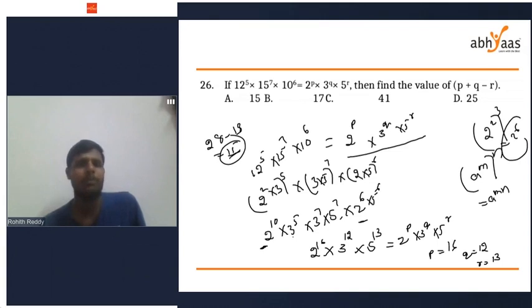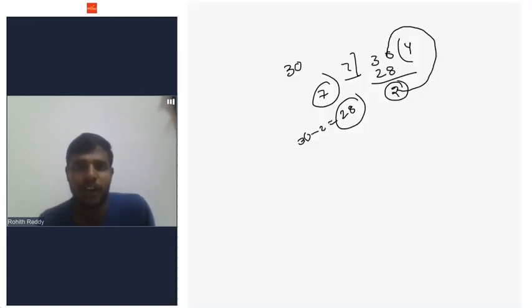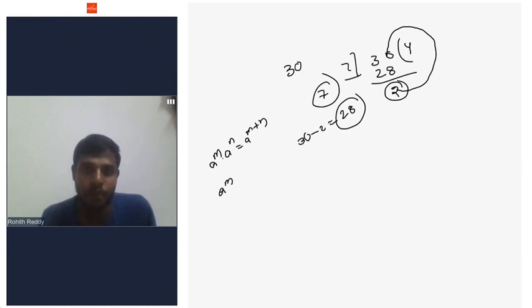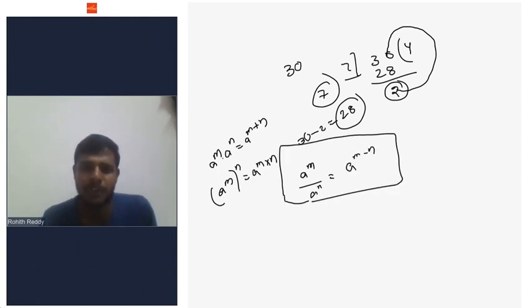Simply write 12 power 5. I think all of you know the formulas. A power m into a power n equal to a power of m plus n. Next, a power m whole to the power of n equal to a to the power of m into n. A power m divided by a power n equal to a to the power of m minus n. Very simple formulas which you have done in your schooling.